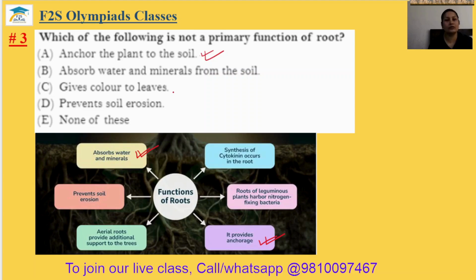Gives color to the leaves. No, chlorophyll gives color to the leaf. So this is not a function of the root. Prevents soil erosion. Yes, actually it holds the soil tightly, that's why it prevents the soil from erosion. The third answer will be option C.